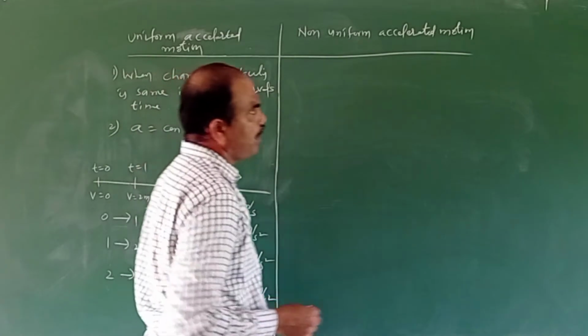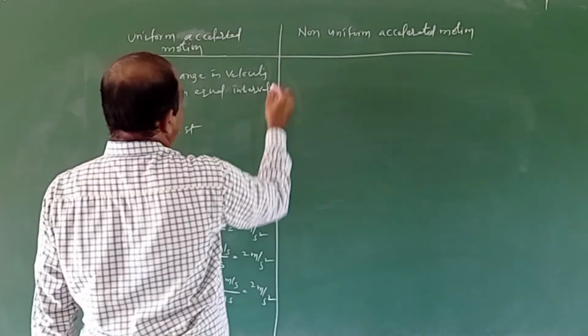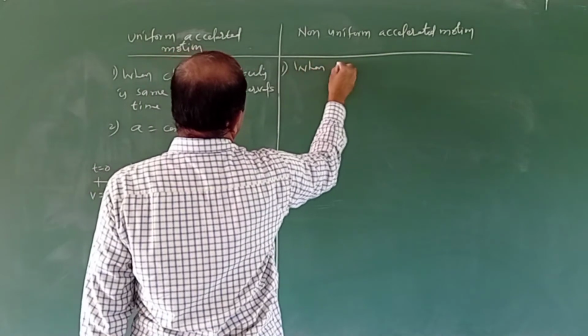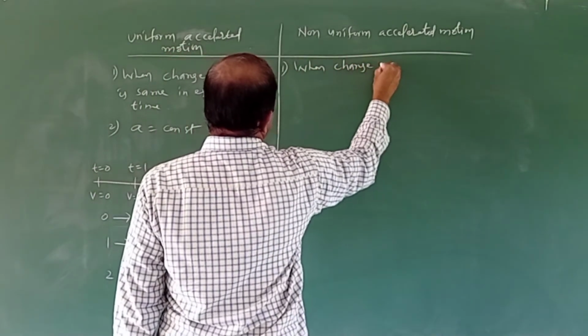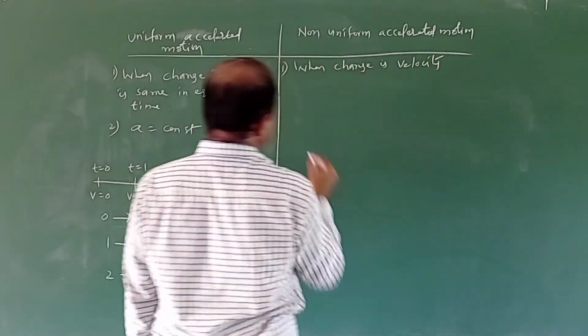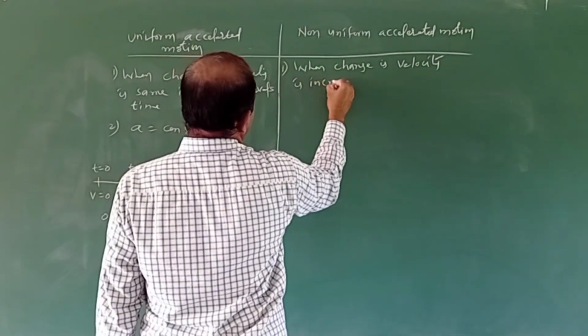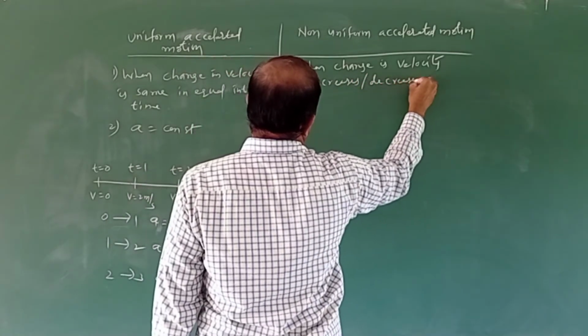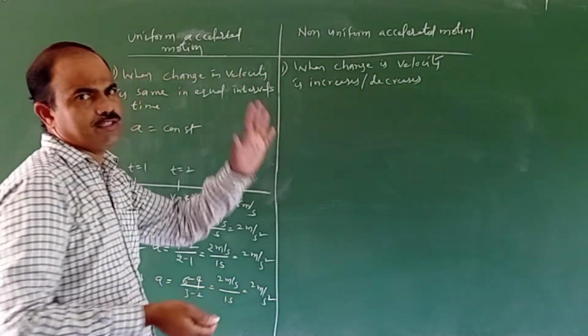And now coming to the non-uniform acceleration. Non-uniform acceleration means when change in velocity is increases or decreases. This time the change in the velocity is not same.